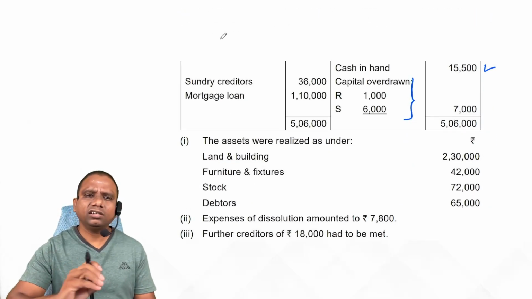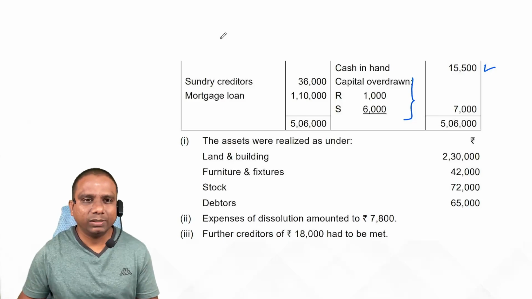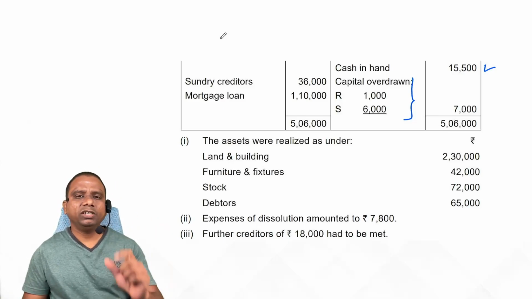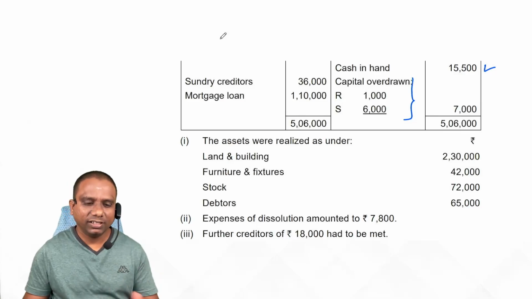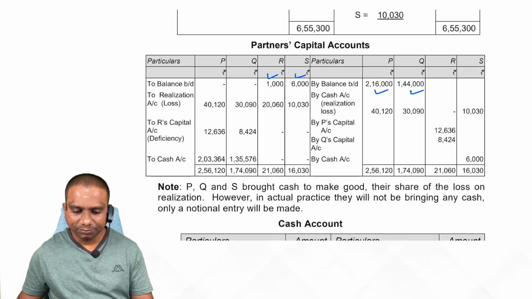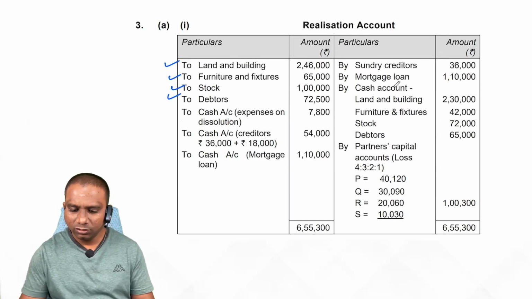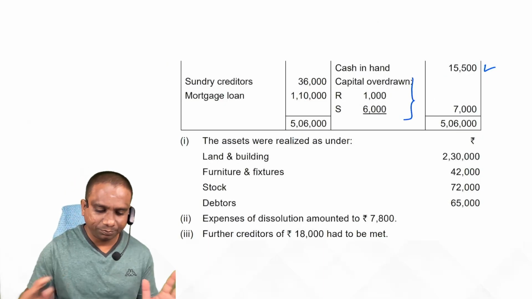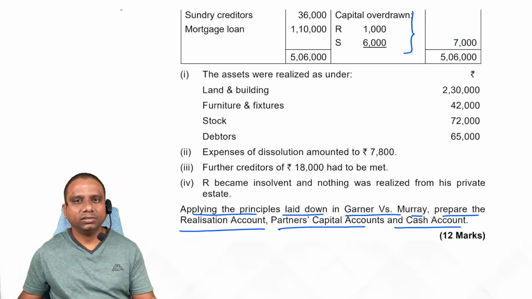liabilities. Sundry creditors are an outside liability, and the mortgage loan is an outside liability. Transfer them to the realization account. Entry: Sundry creditors account debit, mortgage loan account debit, to realization account. So in the realization account, the credit side will show sundry creditors and mortgage loan. Next step. With this, the balance sheet is completed.